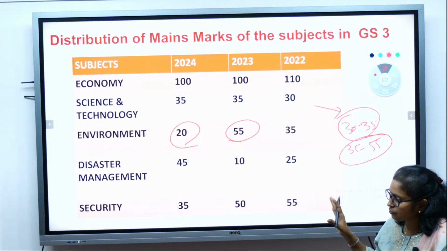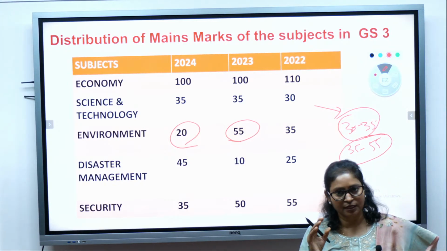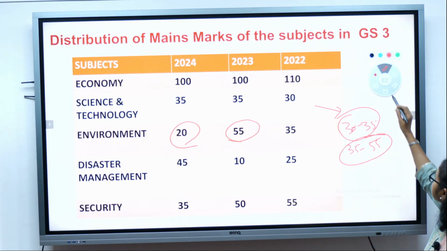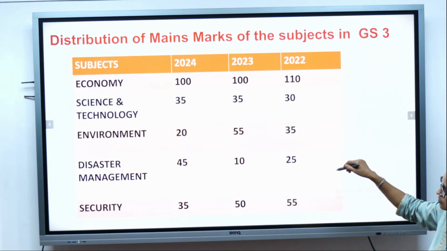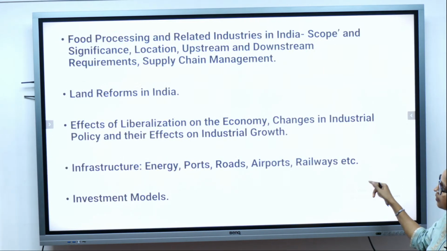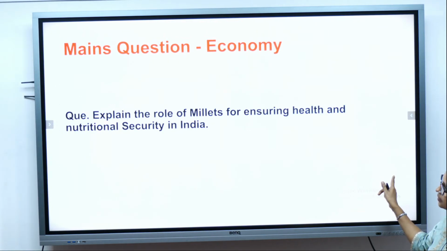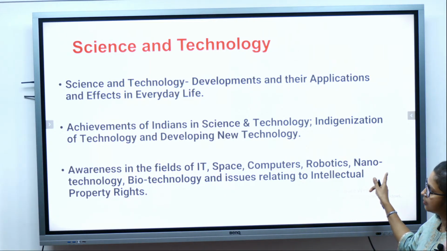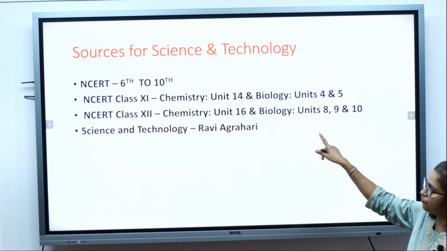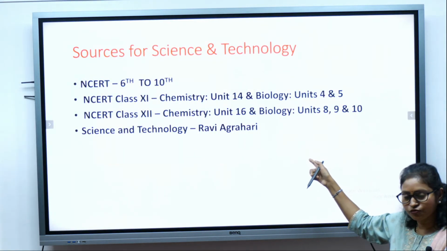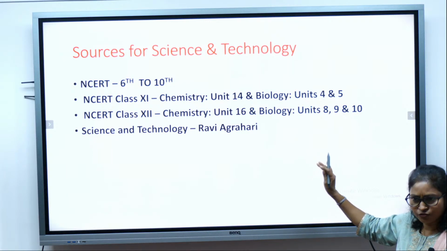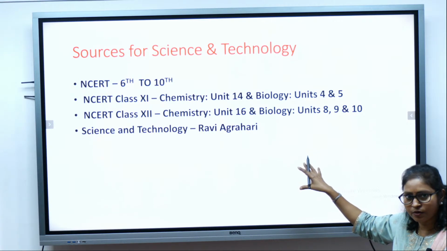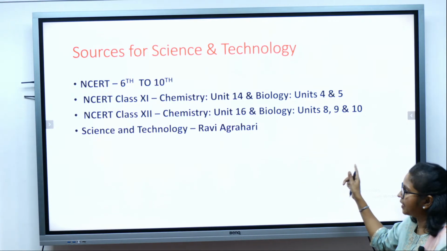So what we have discussed today, let's have the recap, better to have the recap. We have discussed the weightage given in the mains, and then we have studied the science and technology syllabus. We have also discussed from where you need to study, the sources. These are more than enough sources, no need to go beyond that. Apart from these sources, you can update from current affairs, that is the newspaper or magazines.